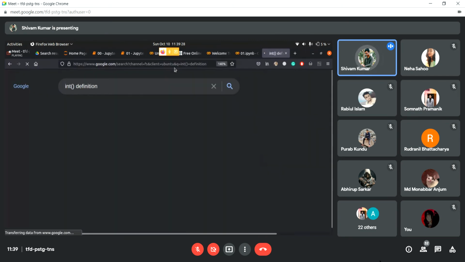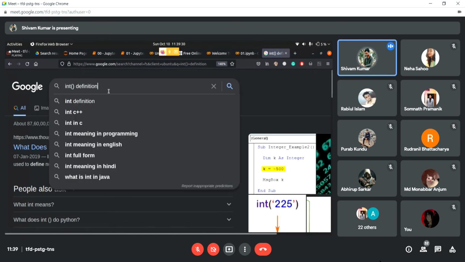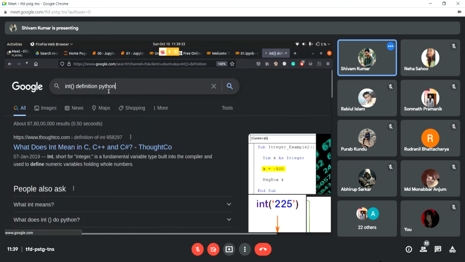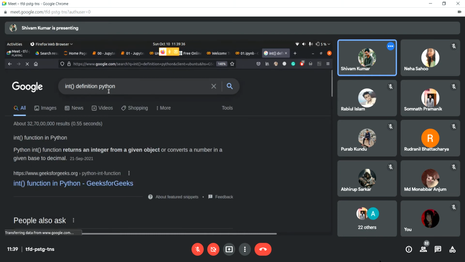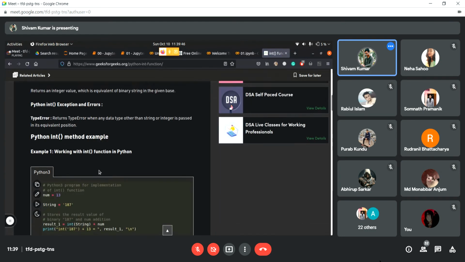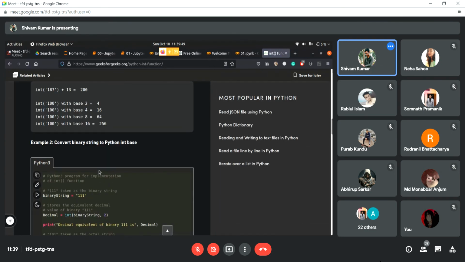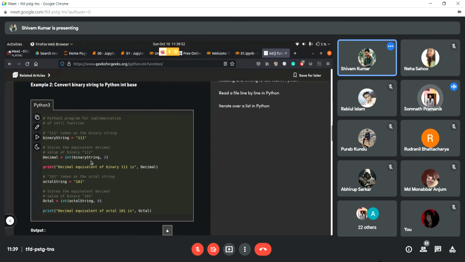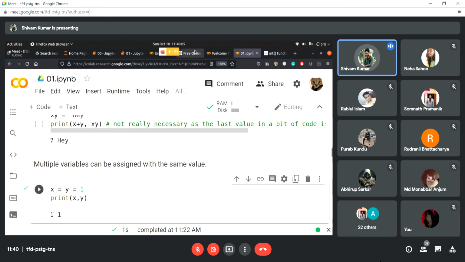Let's just check the definition of int. Okay, so the second argument is for which base you want, I think. Let me just see. Yeah, see, it's converting 111 into a binary string. So that is why I think it is returning 2 here.